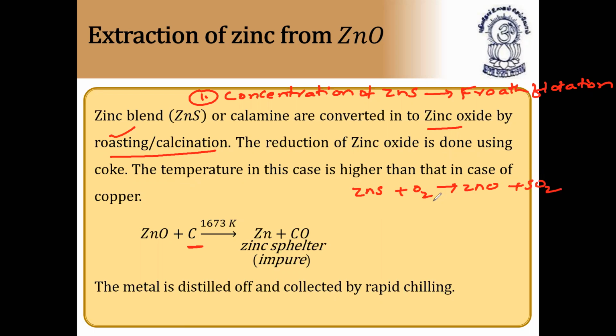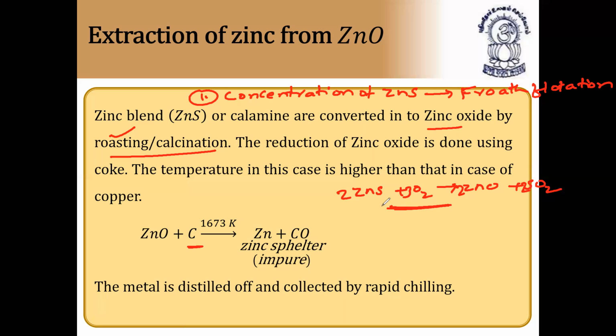So it is very, very important. You can write the balanced equation. 2 moles of zinc sulfide plus 3 moles of oxygen changes to form 2 moles of zinc oxide plus 2 moles of sulfur dioxide. And the zinc sulfide combines with oxygen and forms zinc sulfate, and zinc sulfate changes to zinc oxide, zinc sulfide, and oxygen. So this is the reaction taking place in the roasting process.